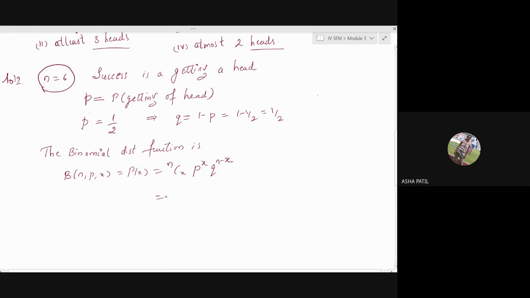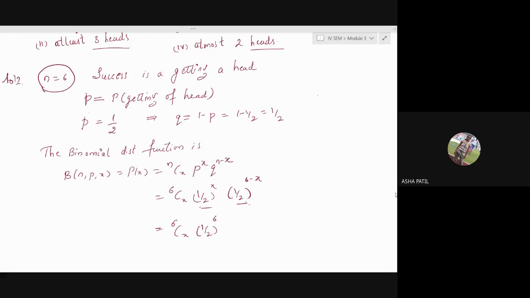Put the values which you all know. N is 6, X will keep as it is. P is 1 by 2 raised to x, and again 1 by 2 raised to 6 minus x. Here both bases are same, you can add the powers. So it becomes 1 by 2 raised to 6.